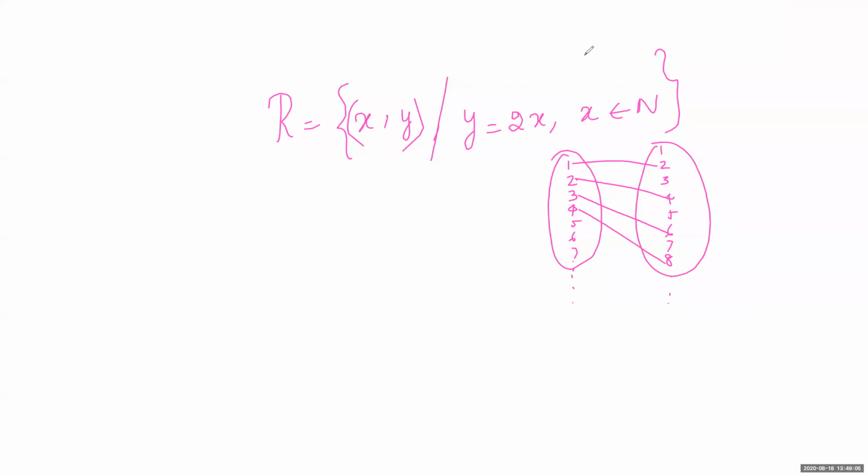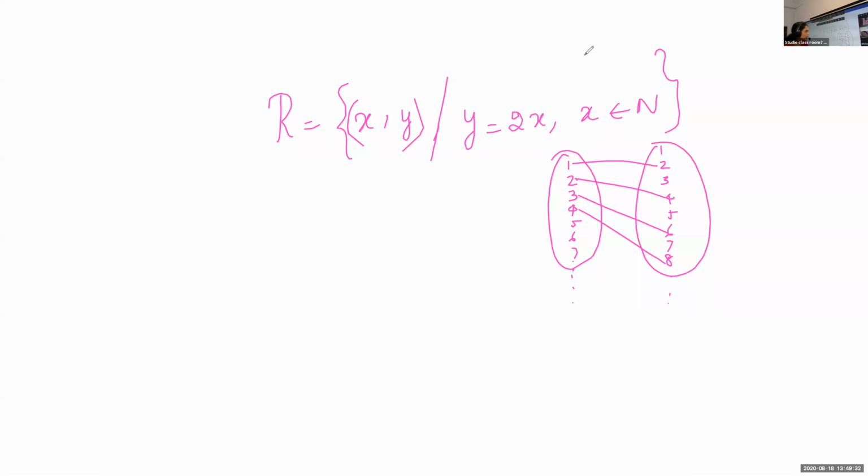Okay, now tell me, is it a function? Yes. If you take 1, image of 1 is 2. You will get distinct images. Isn't it? We are getting distinct images. Therefore, it is a function. Distinct elements have distinct images. Therefore, it is a function.